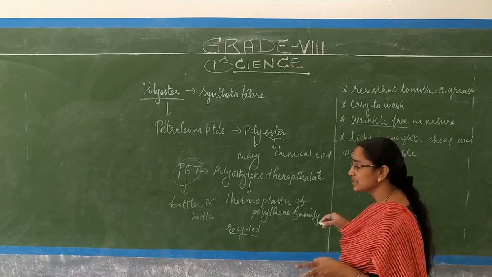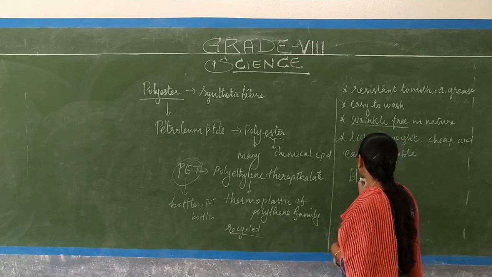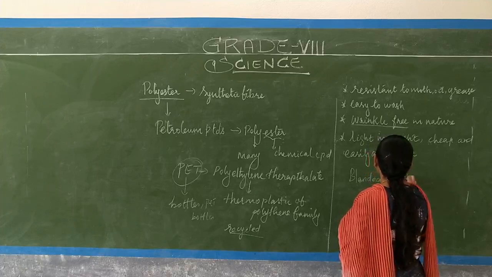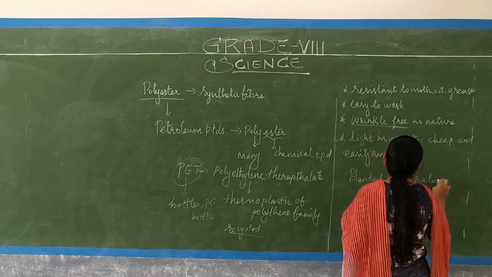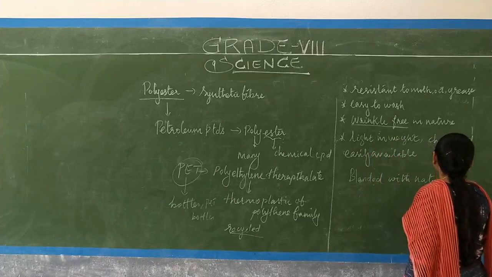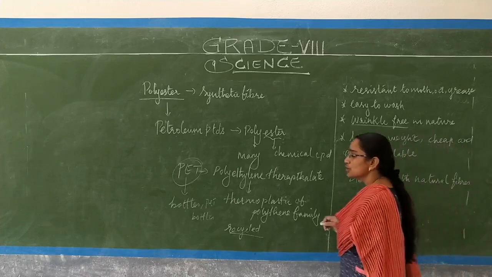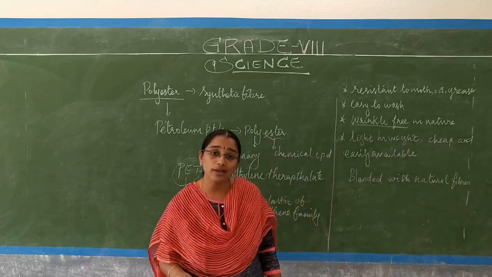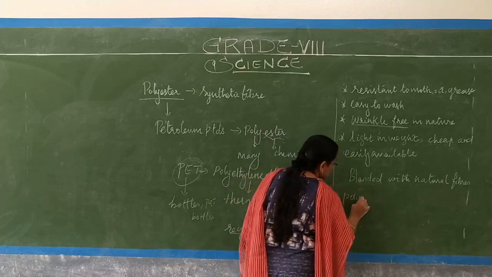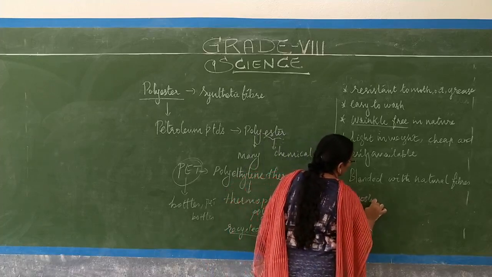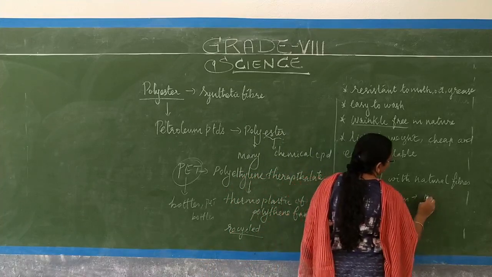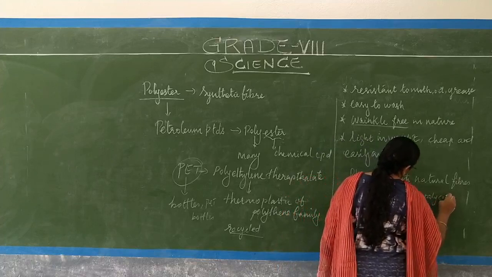Because of these properties, polyester is blended with natural fibers. So which natural fibers are blended with polyester? Polyester plus cotton, we get polycot.